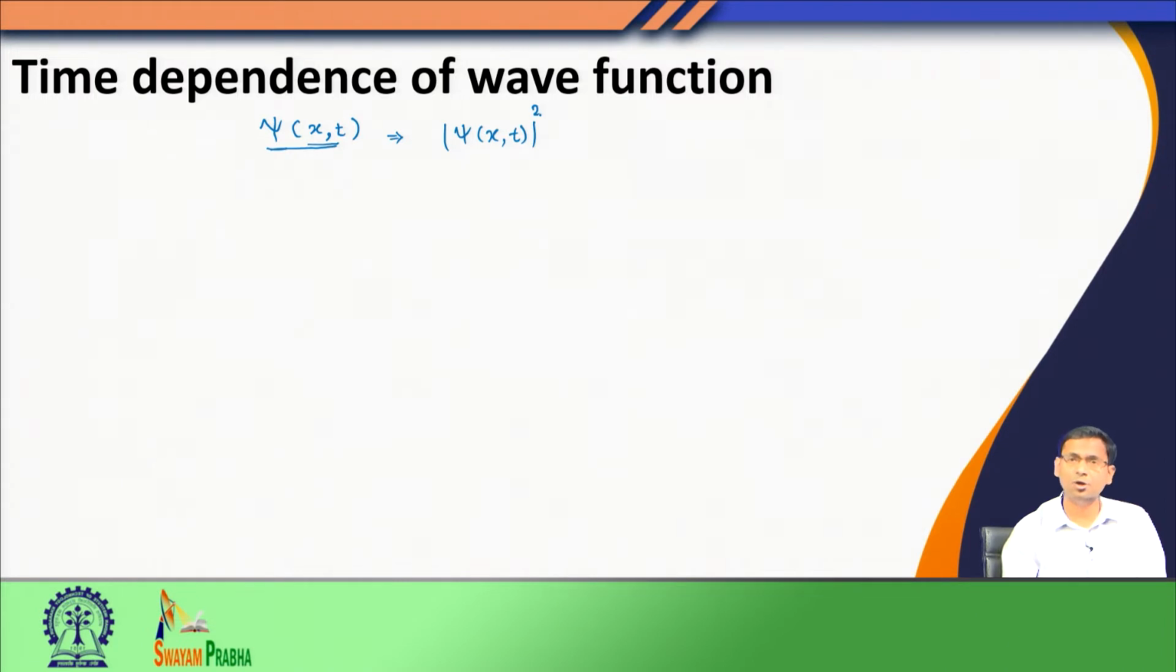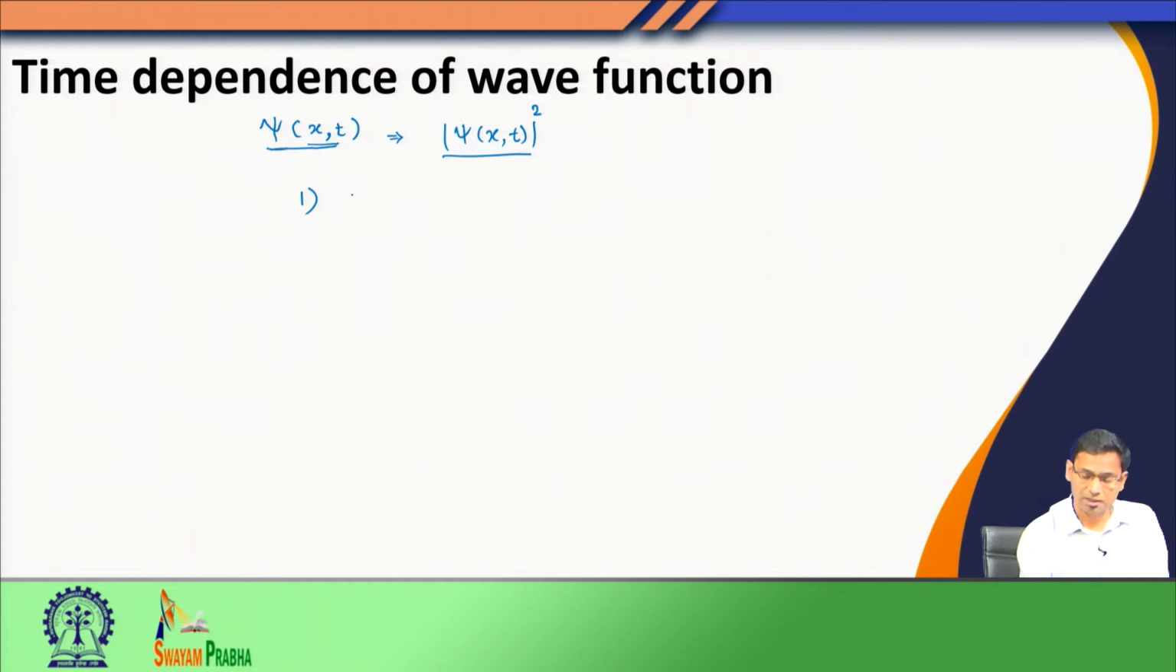But in quantum mechanics, how does this wave function evolve in time, or how does this probability density evolve in time? What is the time evolution of different properties of the system? This is what we are going to discuss in today's class. Now, before doing that, let us see what the sources of time dependence in our system are. There could be two possible cases.